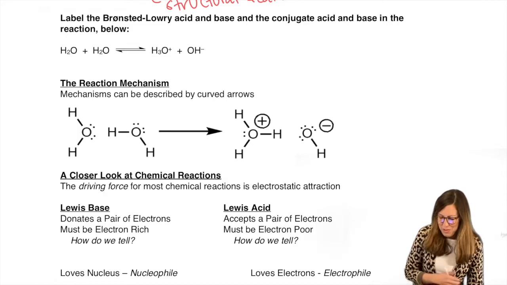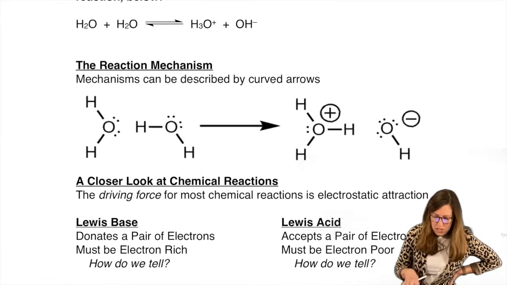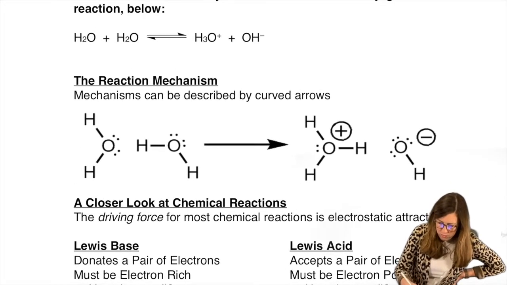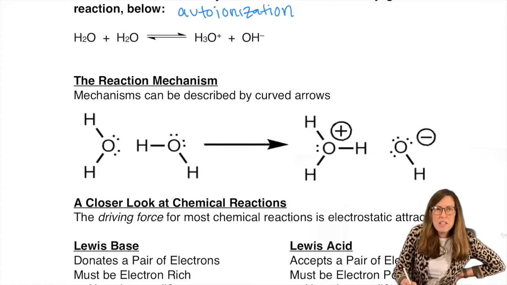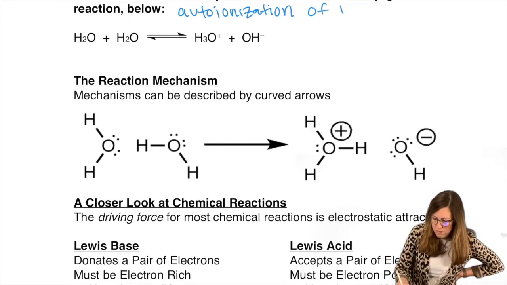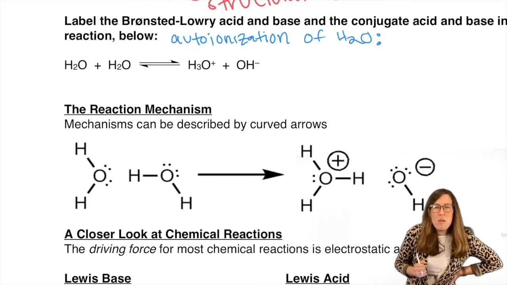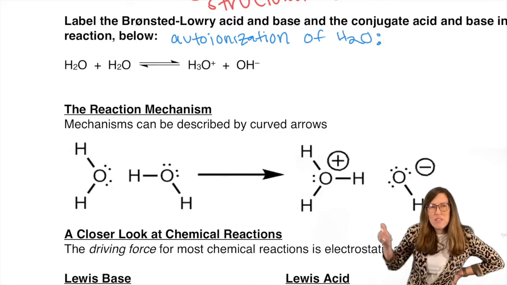Label the Bronsted-Lowry acid, base, conjugate acid and base in the reaction below. So this is water. Water does this thing called autoionization, right? Autoionization means in the presence of itself, it automatically ionizes. So that means water can react with itself, and one of them is going to transfer a proton.